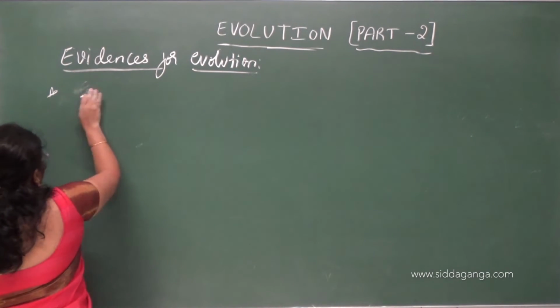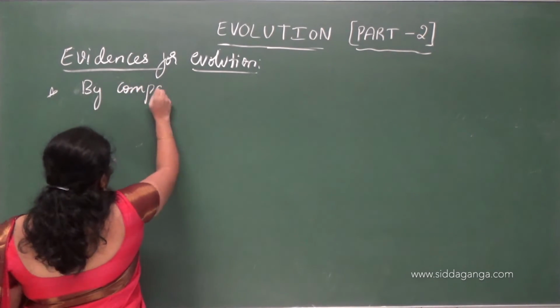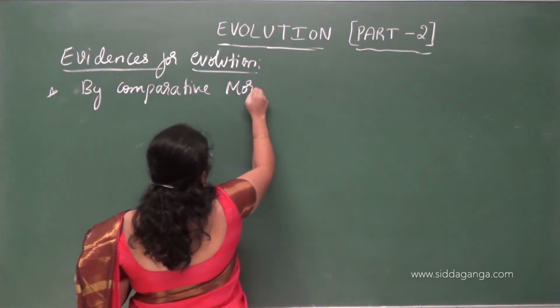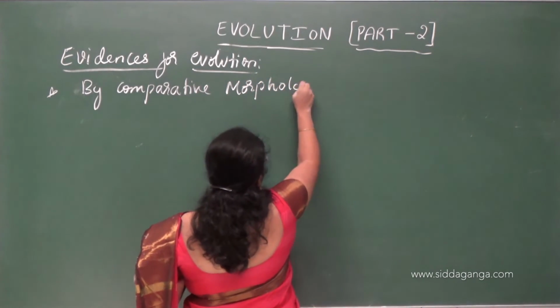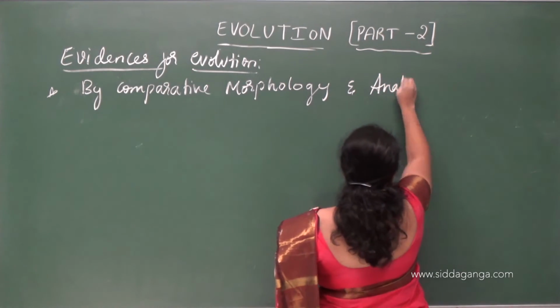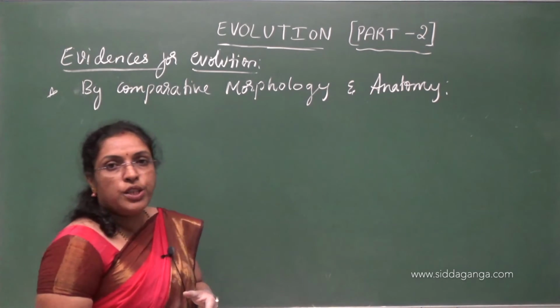Next, evidence for evolution will go with comparative morphology and anatomy. So what is morphology?